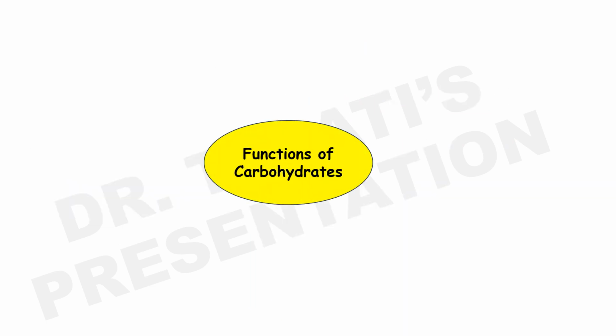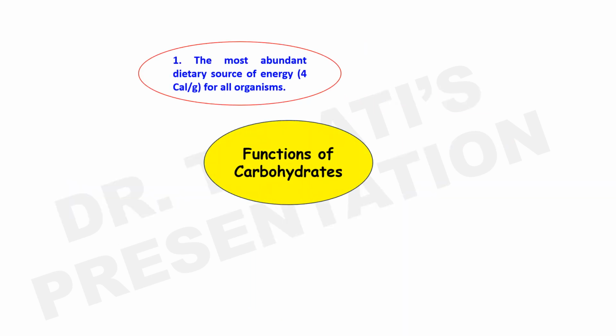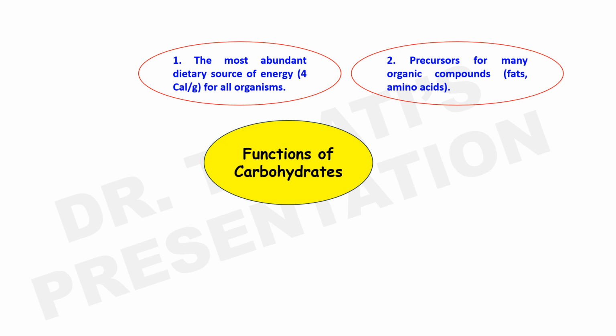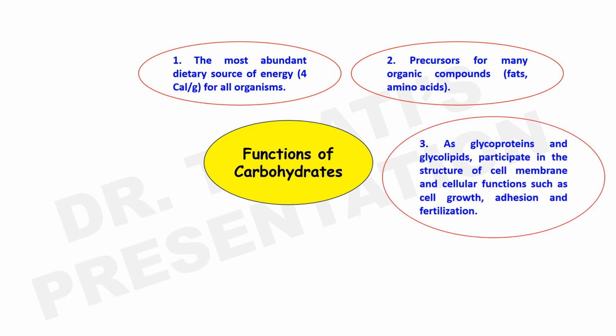Let's know the functions of carbohydrates. Carbohydrate is the most abundant dietary source of energy for all organisms. It supplies 4 calories of energy per gram. It is the precursor for many organic compounds like fat and amino acids.